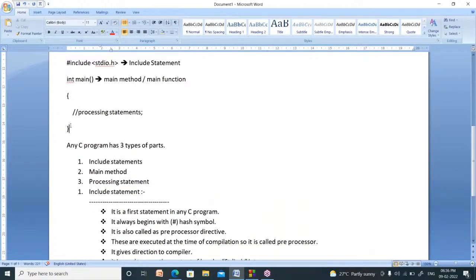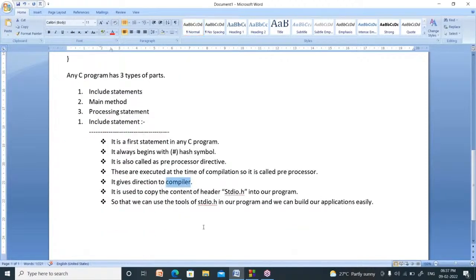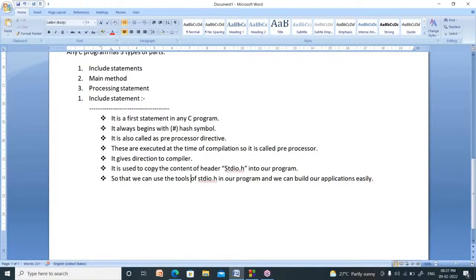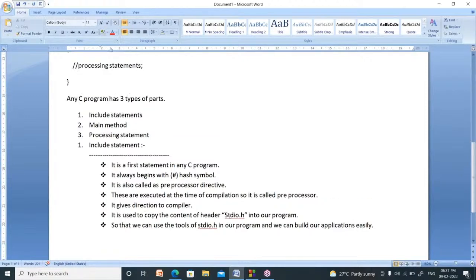You write the program in English, but the computer cannot understand English. It can understand only zeros and ones. So whatever you write here must be converted into machine-understandable form. That process is called compilation. It is done by a special software called a compiler. What is the use of this statement? It is used to copy the content of the header file, stdio.h, into our program, right?